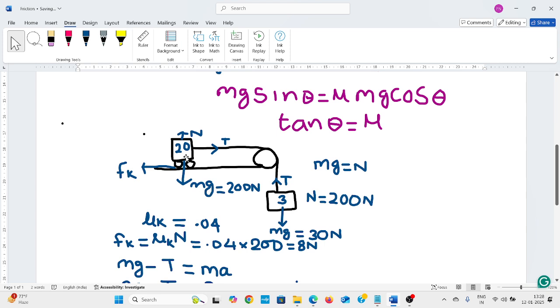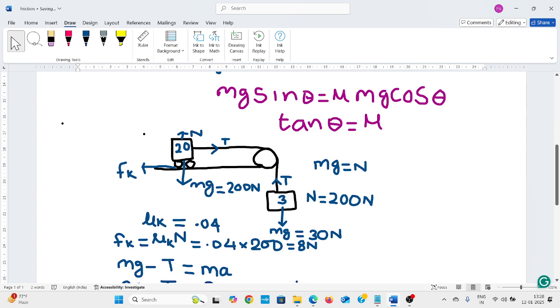In the moving body, the 20 kg mass, mg is its weight, and this is 200 newton, 20 into 10 equals 200 newton, and a normal reaction also works in the upward direction. mg is balanced by the normal reaction, and a frictional force will work in the opposite direction of the moving body.